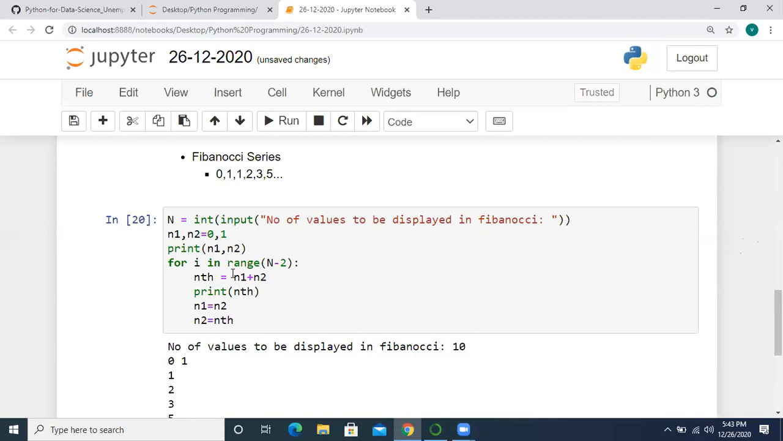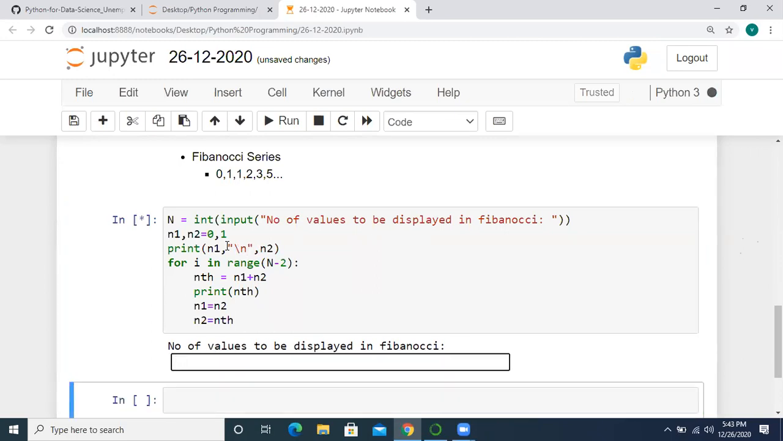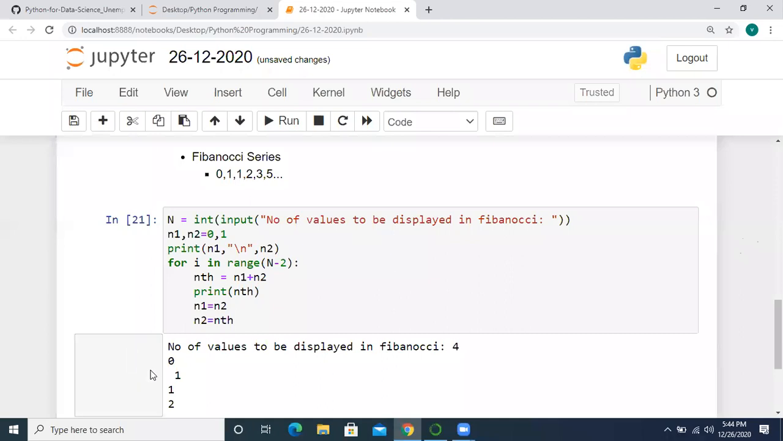So like this also you get. If you want slash n between them, you can do backslash n. Yeah, but n means n minus 1 in the range. Yes, because we are already printing the first two values in a static way. So you can print 4 values. Yes, 4 values also we can print.